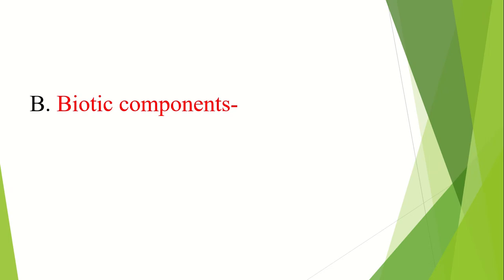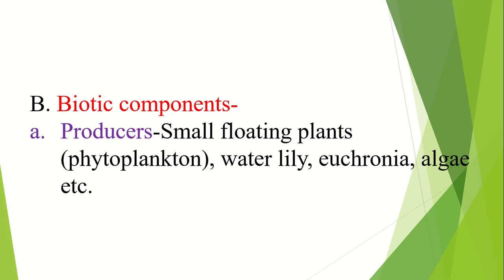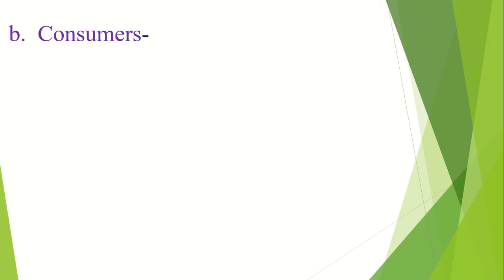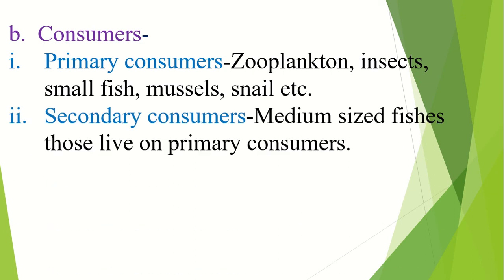Biotic components, that means living organisms. A, producers: small floating plants which are called phytoplankton, water lily, eichhornia, algae, etc. B, consumers. There are three types: primary consumers, secondary consumers and tertiary consumers. Primary consumers of pond: zooplankton, insects, small fish, mussels, snails, etc. Secondary consumers: medium size fishes, those that live on primary consumers.